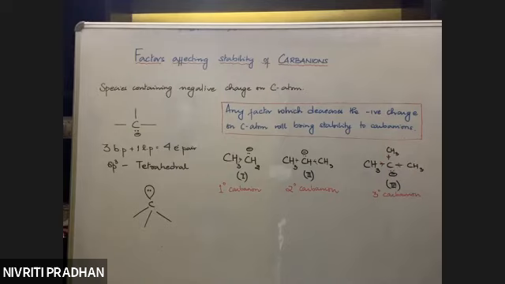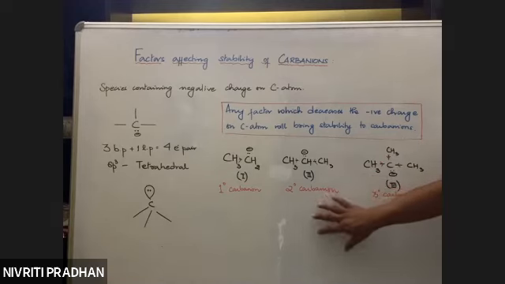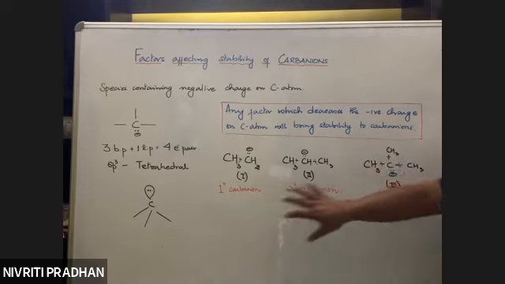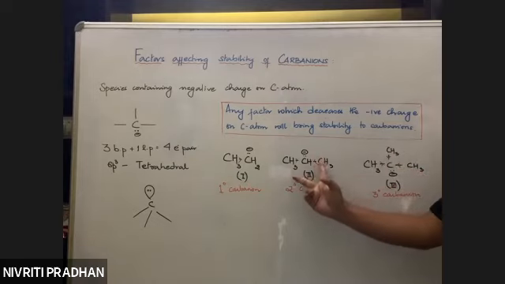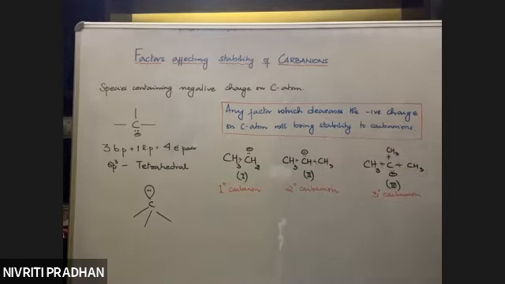So where is the increase the greatest? Tertiary, followed by secondary, followed by primary. Why? Because there are three methyl groups pushing electrons towards the carbon, whereas here there are two such methyl groups. So which one will be most unstable? Here, due to the inductive effect, the negative charge is being increased. It's not decreasing. Got it?